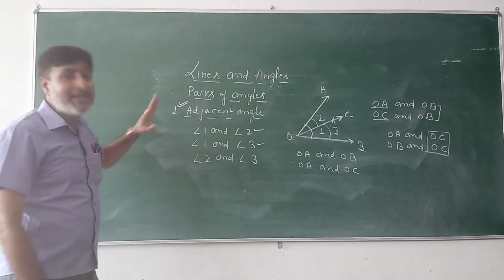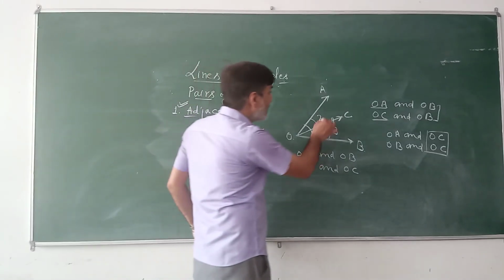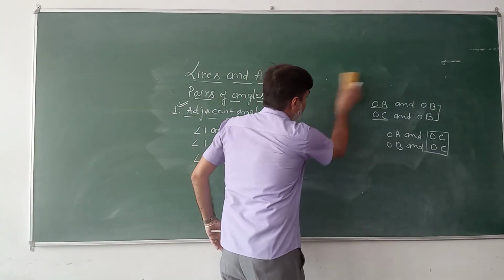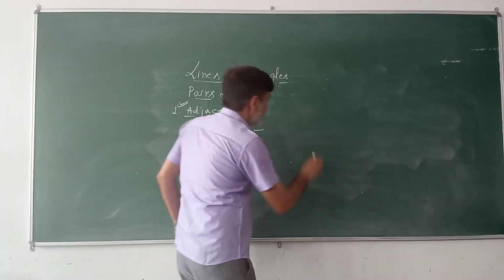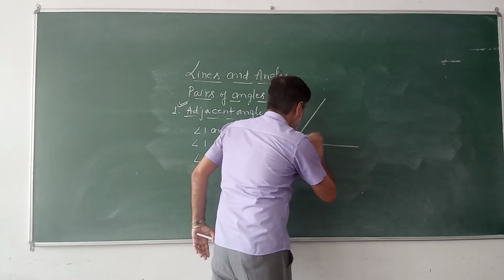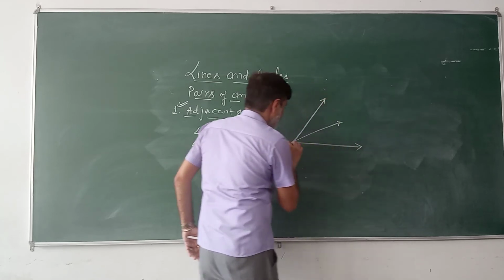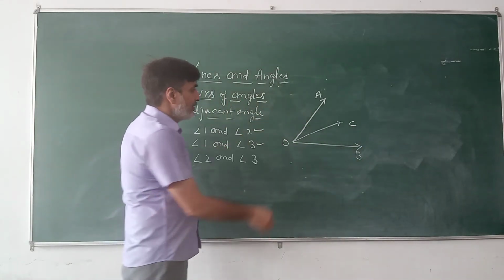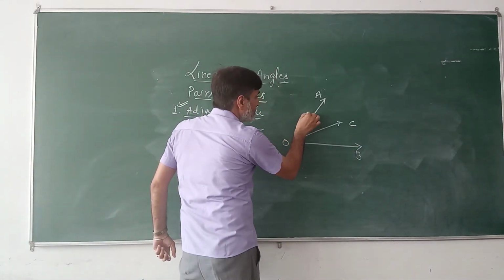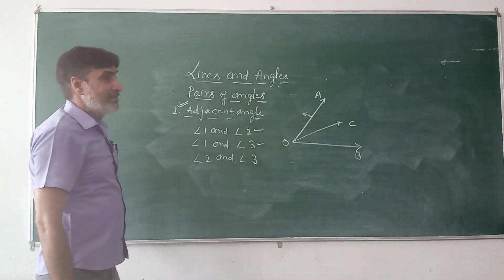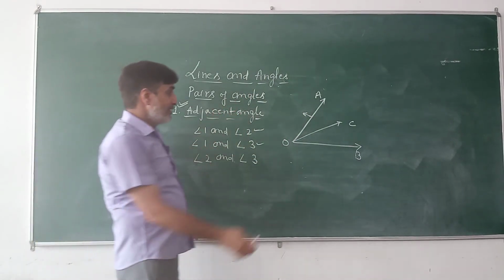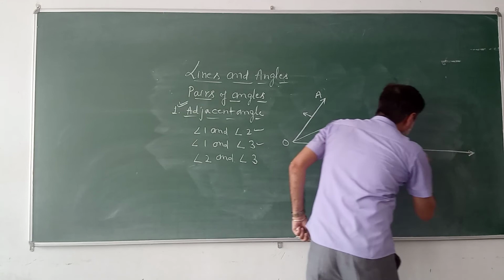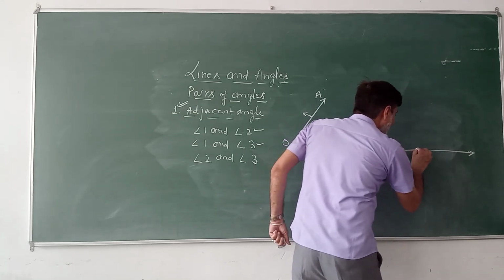In case of adjacent angles, if we rotate any one non-common arm, for example here, students, if we rotate this OA arm in anti-clockwise direction, in a particular situation, these two arms OB and OA become opposite rays, like in this way.